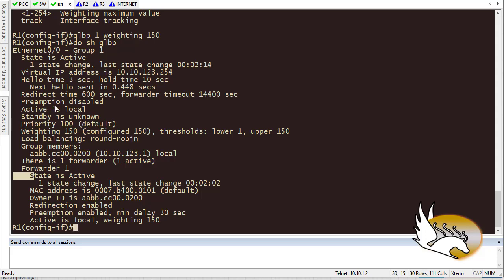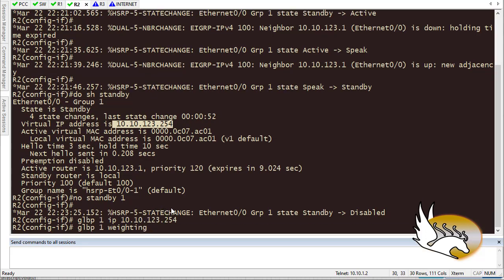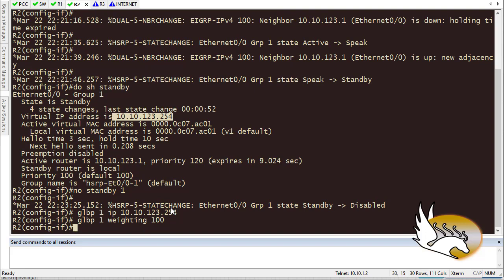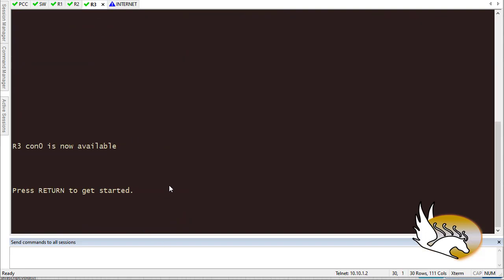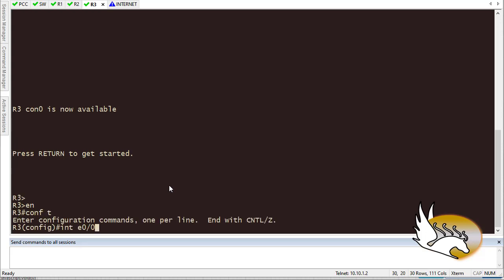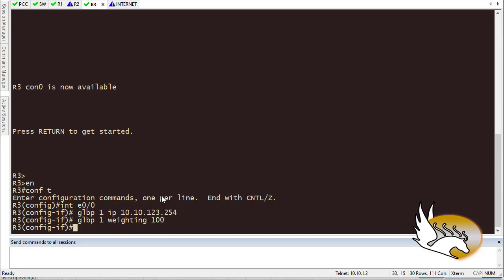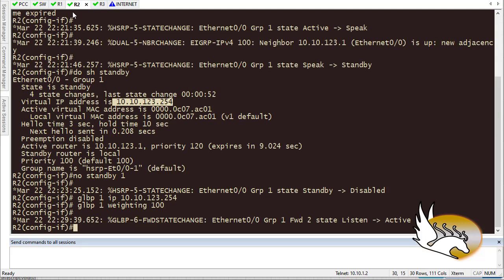So let's go and configure this on other routers. So far, show run interface Ethernet 0/0. This is the configuration that I have. And I'm going to go with this part. So let's go to router 2. I'm going to say that the weighting for this is 100. And let's go to router 3. I'm doing this on router 3 as well. So I just go to configuration mode and interface Ethernet 0/0. It's going to have a weighting of, let's say, 100 as well. So router 1 is the strongest one. Router 2 and router 3 are just normal.